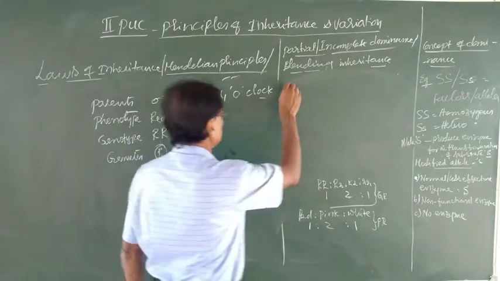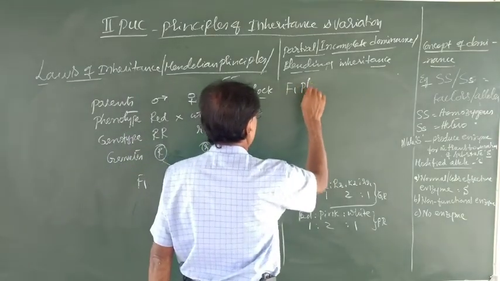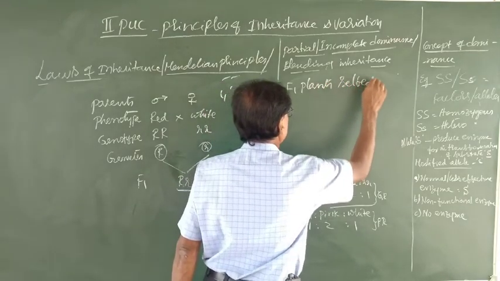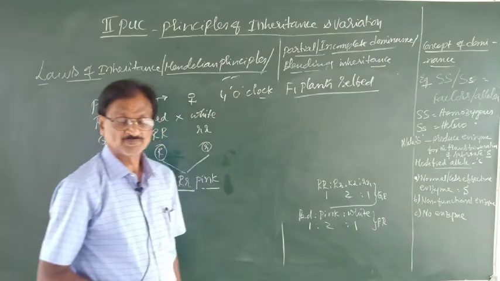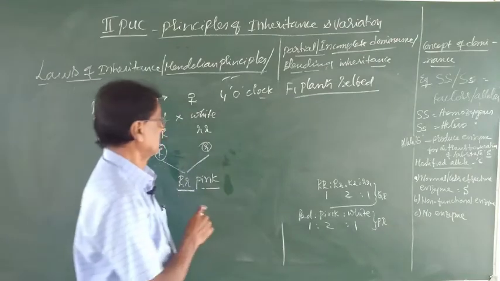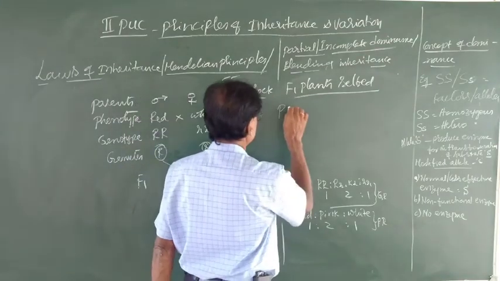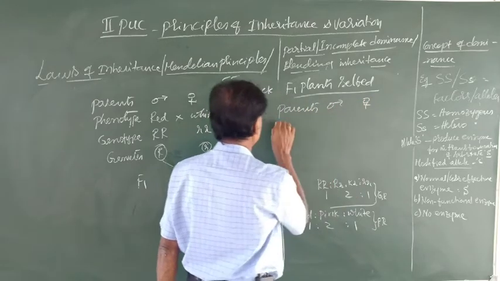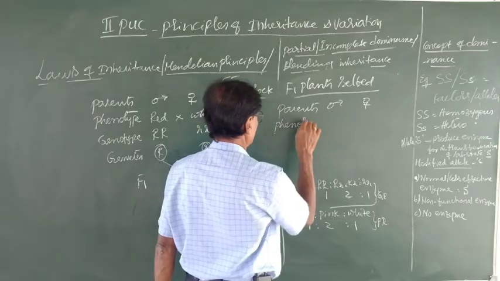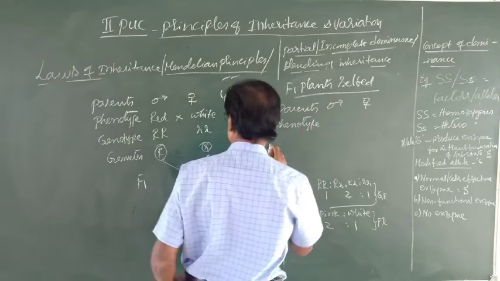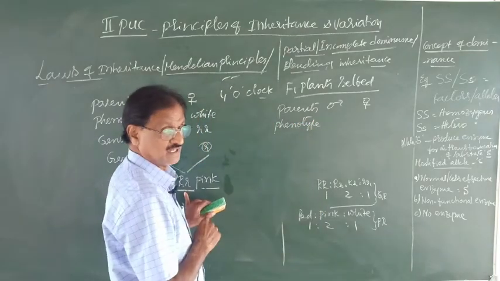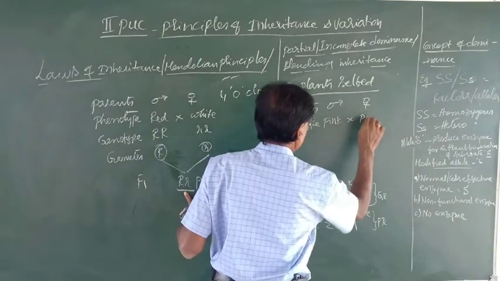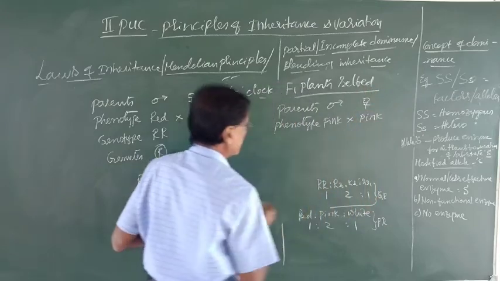That is, F1 plants are self-pollinated or self-crossed. Self-cross in the sense, again we write male, female, and then phenotype. What would be the phenotype here? F1 plants are all pink. Hence, we take both of them as pink flowered plants.